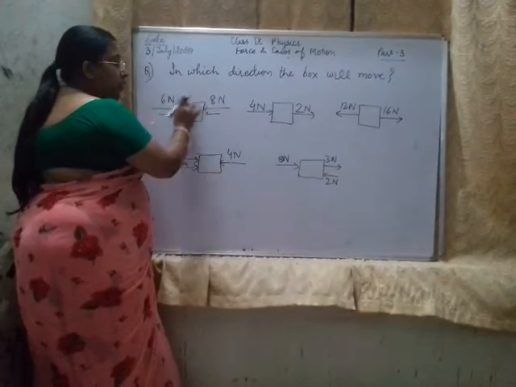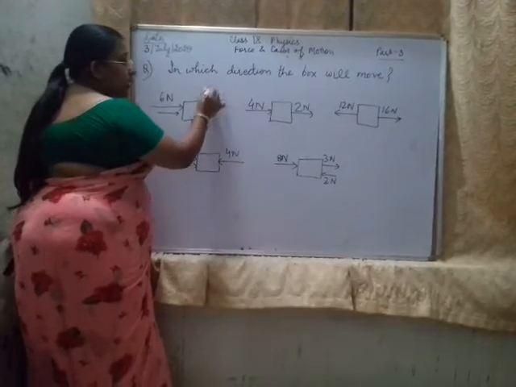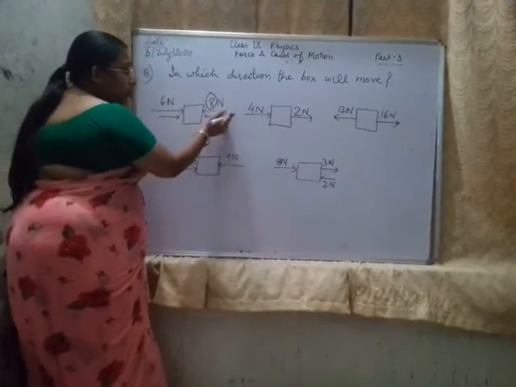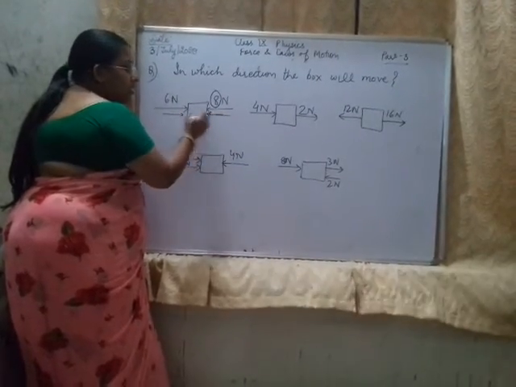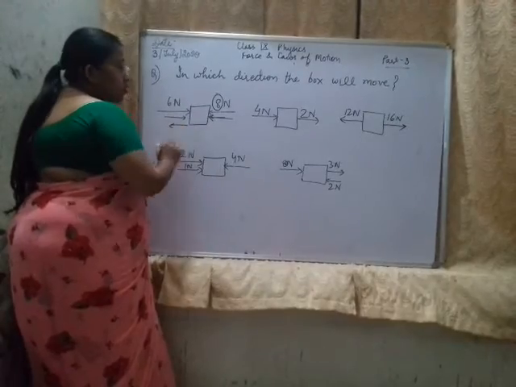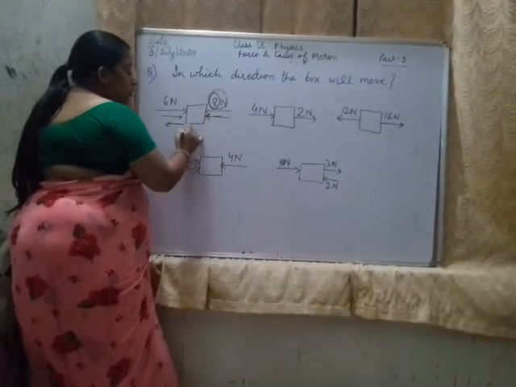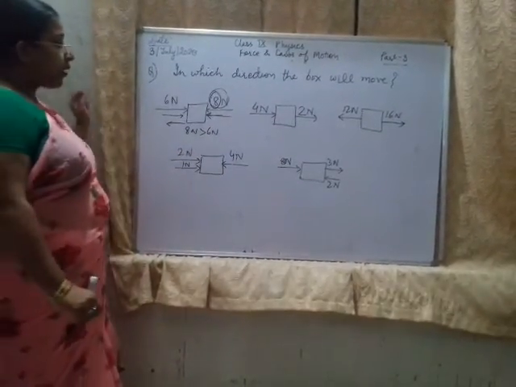The net force is 8 minus 6, which is 2. So basically this force is greater than this 6. So this force will be able to push the box in the direction in which it is applied. So the box will move to the left hand side direction because 8 Newton force is greater than 6 Newton force.